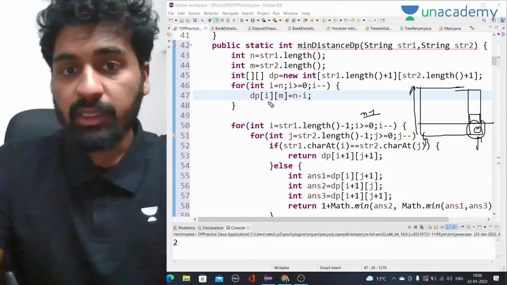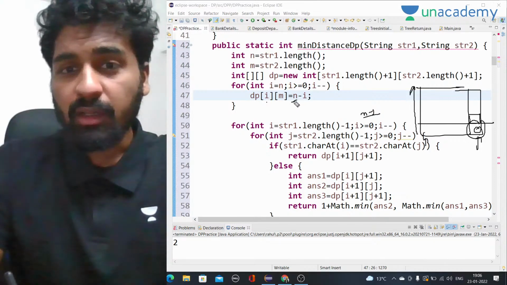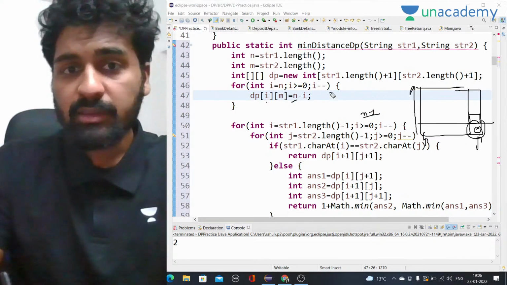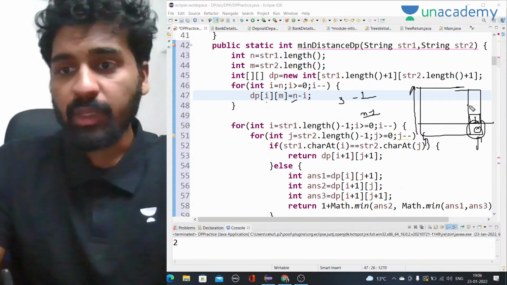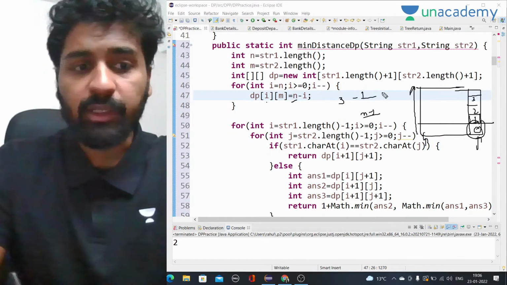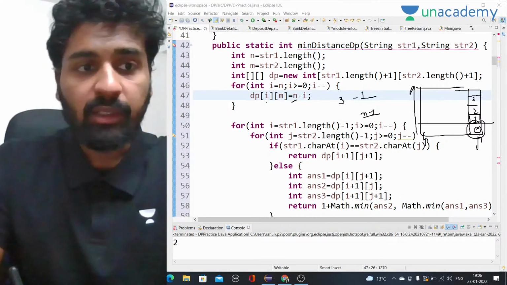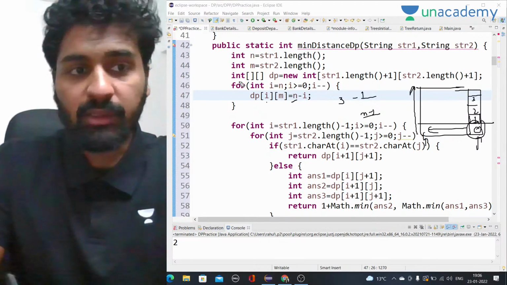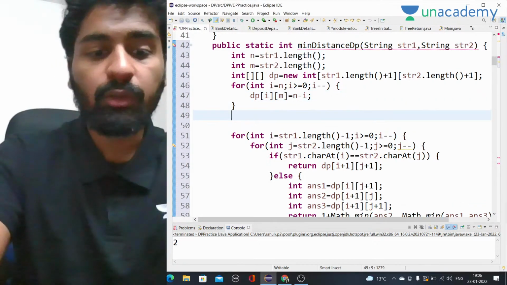So only rows are changing, right? So it will be n minus i. n right now is, let's say n is 3. 3 minus i, so 3 minus 1. Okay, got it. So it will be 1, it will be 2, and it will be 3. Yeah, got it. So it is correct. So we have to fill these values like this, right? And the same way we have to fill these values as well. We are going to do the same way.